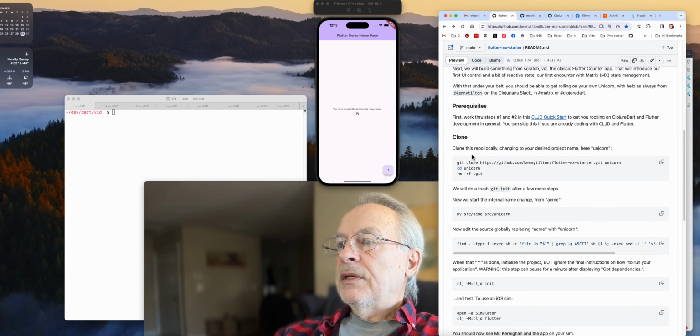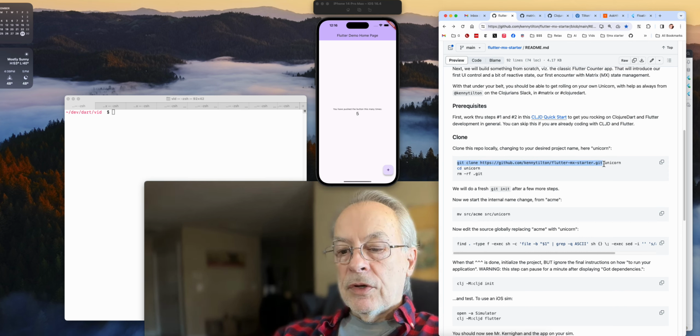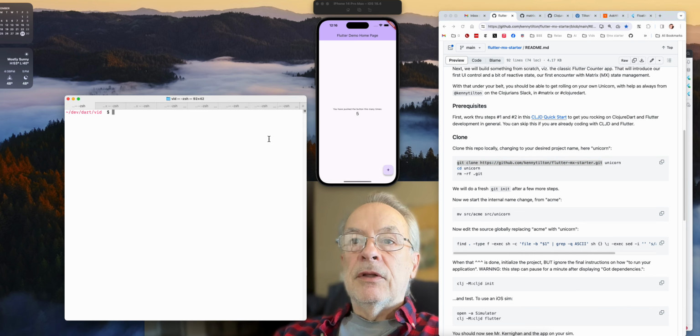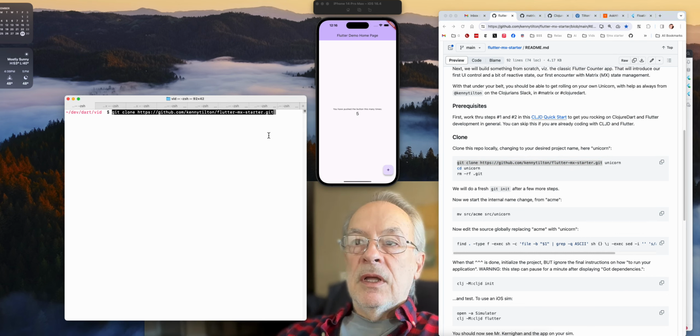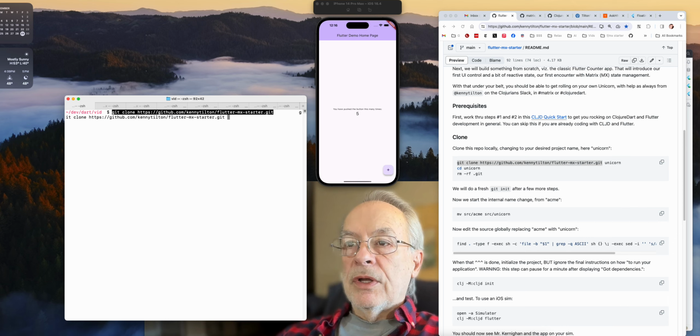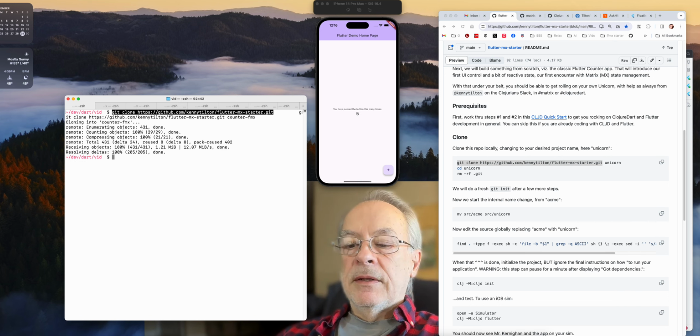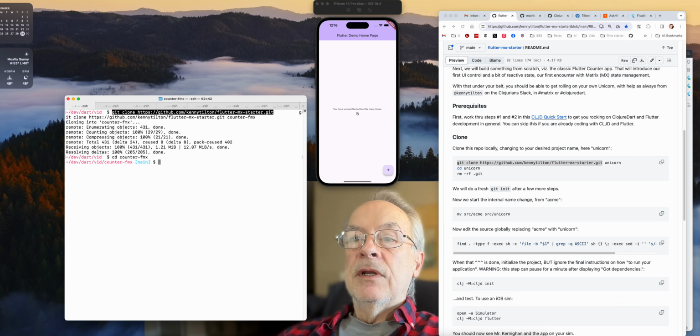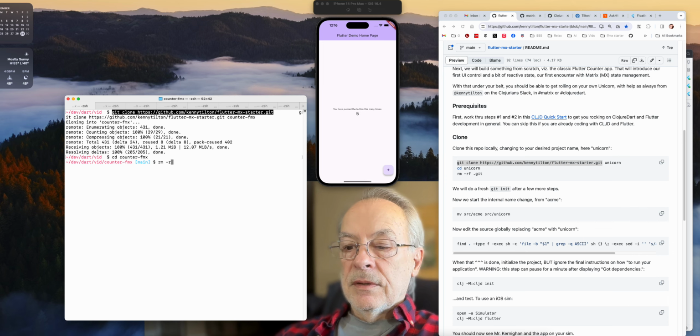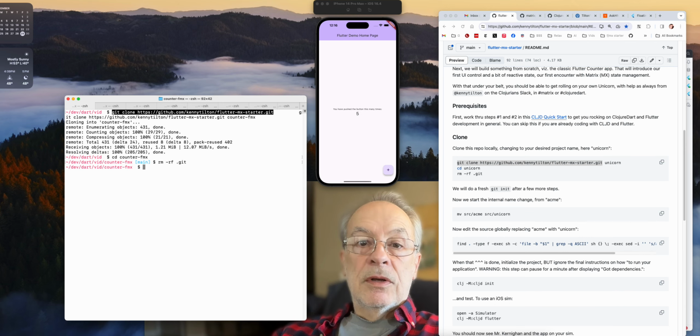This is basically the way I like to work: have something that I can clone and then convert to my own particular application. So what are we going to do here? Now that was making unicorn, but we're going to make our own application. We're going to call it counter-fmx. Let's see how that goes. All right, and I'm cd into it, get rid of the existing git, because we're going to create our own before we're done, if I remember to do that. And now we're ready to start transforming the code.